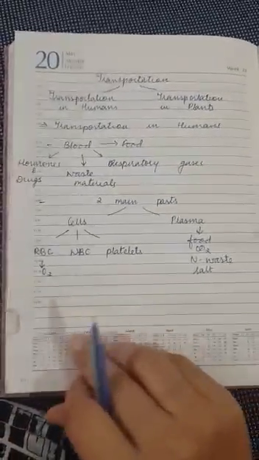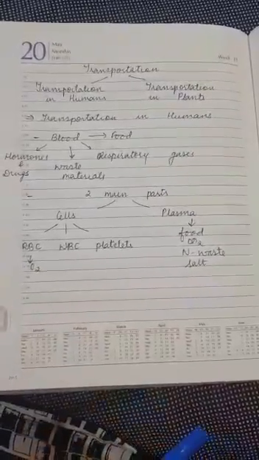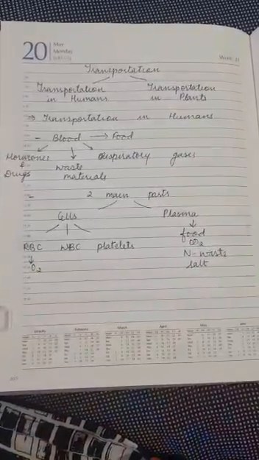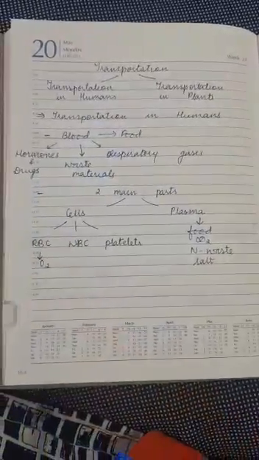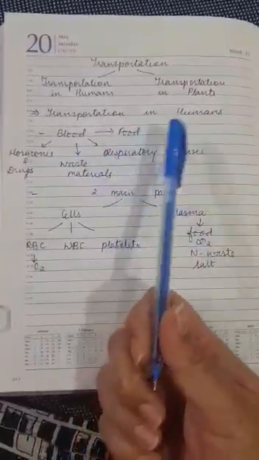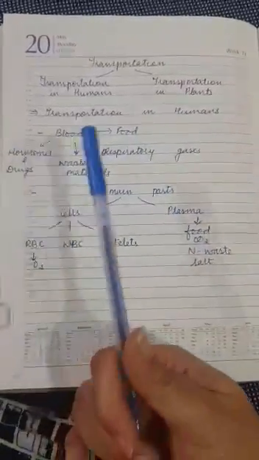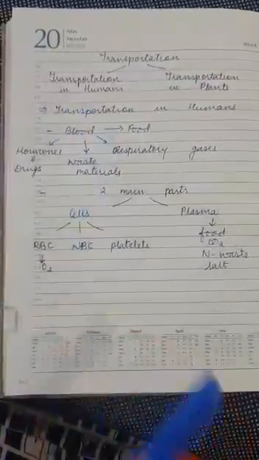Okay. Good morning, children. Today we would be starting with a new life process, which is transportation. In this topic, we would be talking about transportation in humans and transportation in plants. Okay, so today we would be talking about transportation in humans. Transportation in humans is done through blood, as you all know.